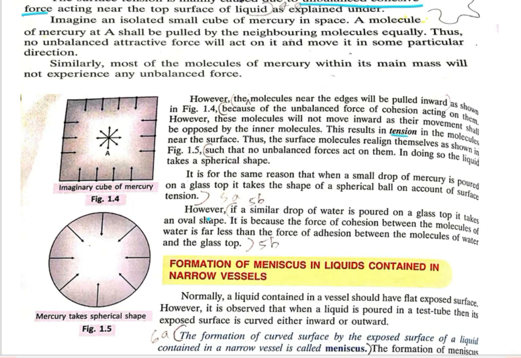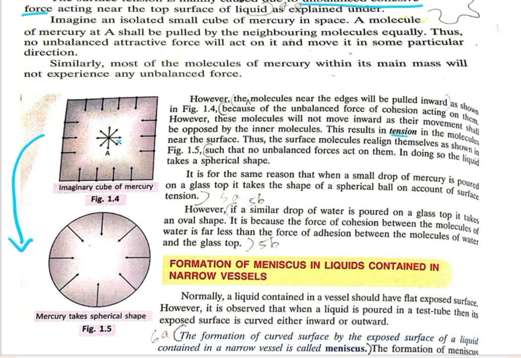The water droplets also, you can see the shape is spherical because of surface tension. Originally it was in the form of a cube, and then due to the force of cohesion, the outer surface or outer edges, due to the unbalanced force of cohesion acting downward, will result in the spherical shape.